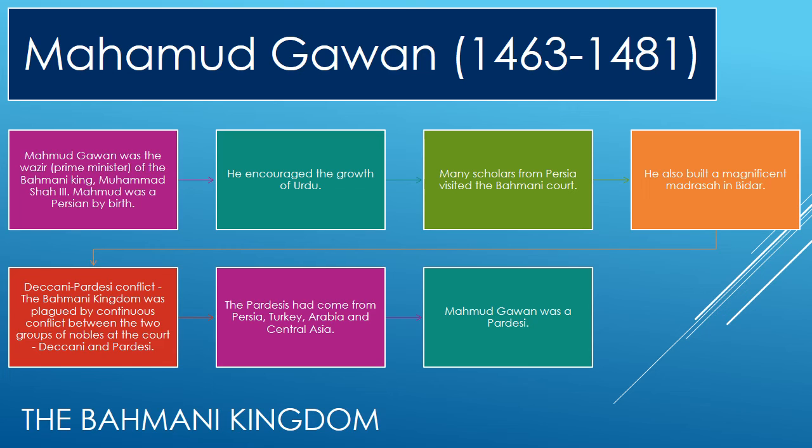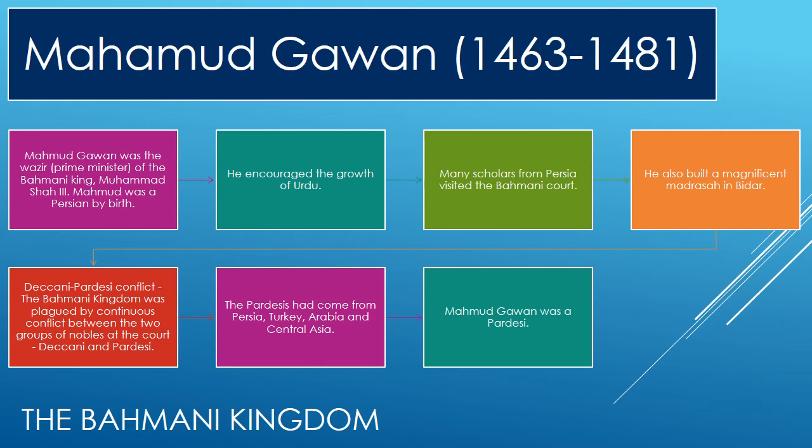Deccani-Pardesi conflict. The Bahmani kingdom was plagued by continuous conflict between two groups of nobles at the court, Deccani and Pardesi. The Deccanis were of local origin. The Pardesis had come from Persia, Turkey, Arabia, and Central Asia. They were looked down upon as foreigners by the local Deccani nobles.